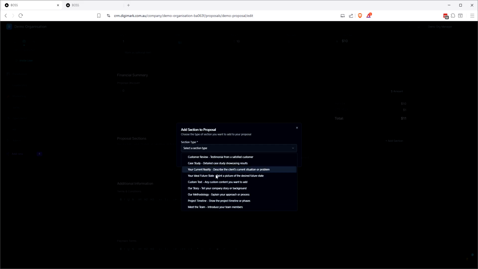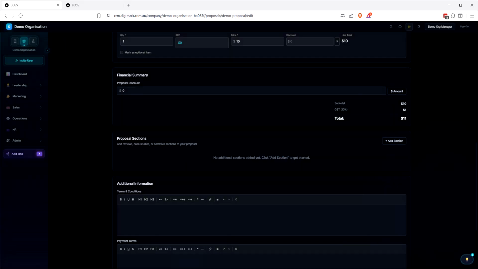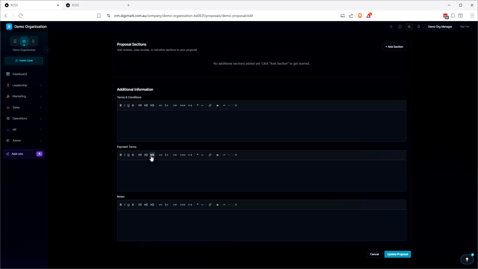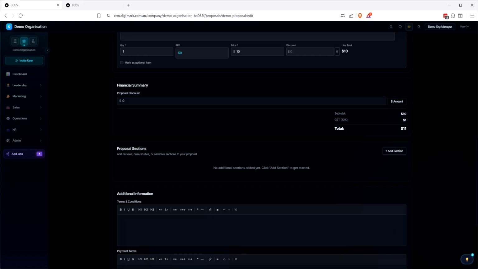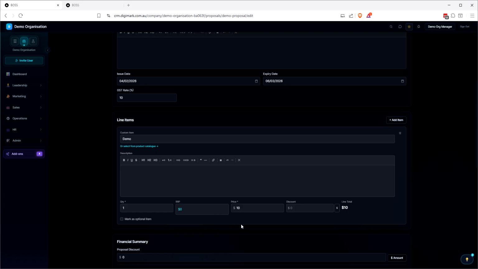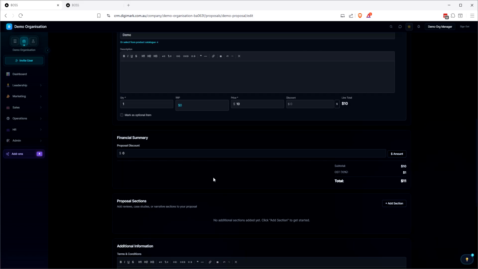All of these will be templates. So, well, most of these will be templates, like your ideal future state and your current reality. Those are things that you should fill out based on your conversation with them. You can add custom text as well, but like meet the team, that'll be a template. Our methodology, that'll be a template, that sort of thing. We've also got additional information here, so notes, payment terms, terms and conditions, you can whack into there and they will become templated as well.